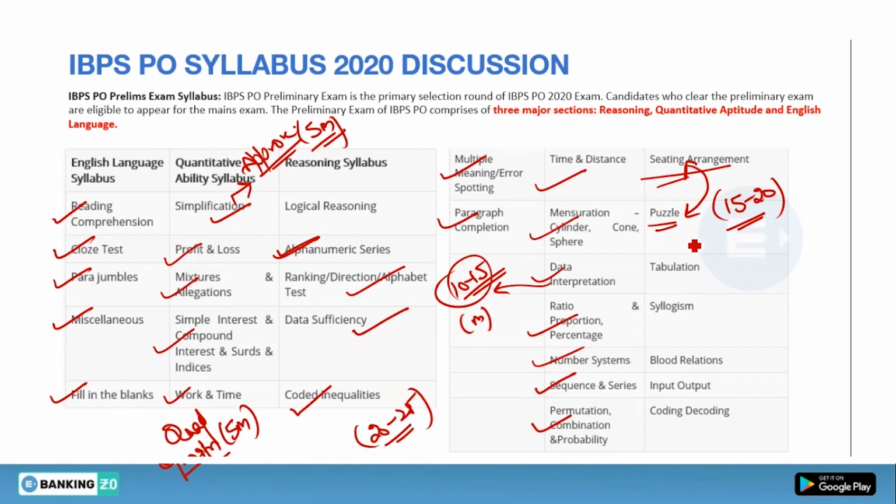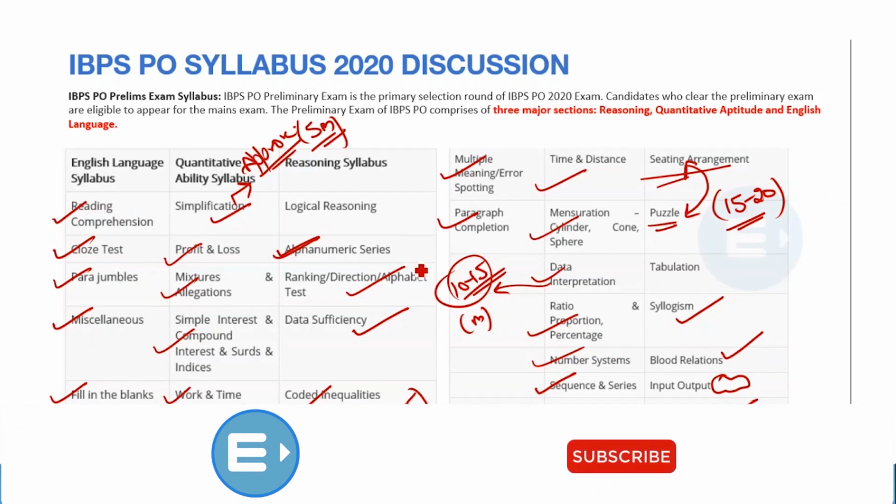Okay, now tabulation, it's part of puzzles only. Syllogism, yes. Blood relation, yes. Coding decoding, yes. Input output, it may or it may not come. So this is the entire syllabus of the pre-examination in the reasoning section.